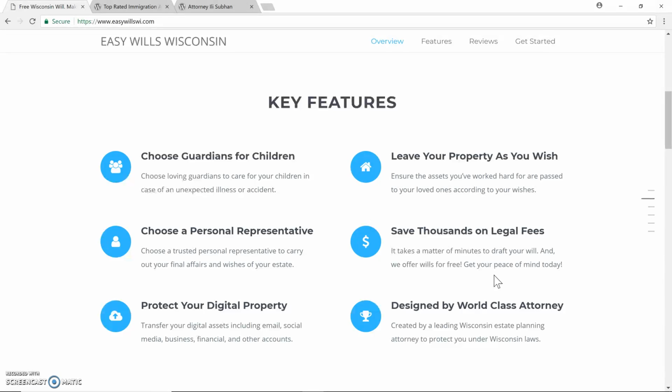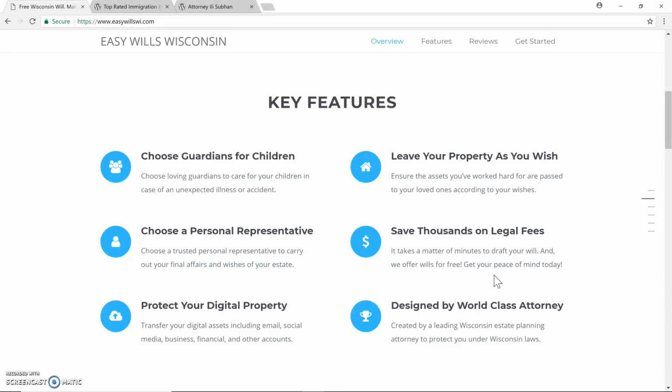For instance, Facebook has very specific wording in their terms of service that state how, when you pass away, someone such as a personal representative can get access to your account. And with Easy Wills Wisconsin, their provision provides you the ability to get access to the accounts of your loved ones if they pass away. You also will leave your property as you wish and desire to the loved ones that you choose, or institutions or other charities of your choice.